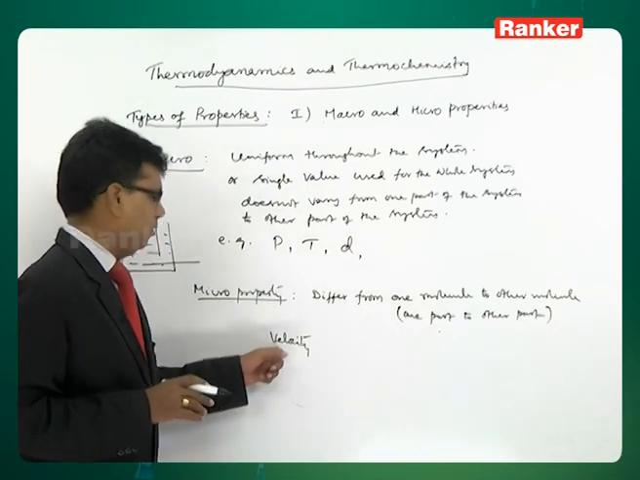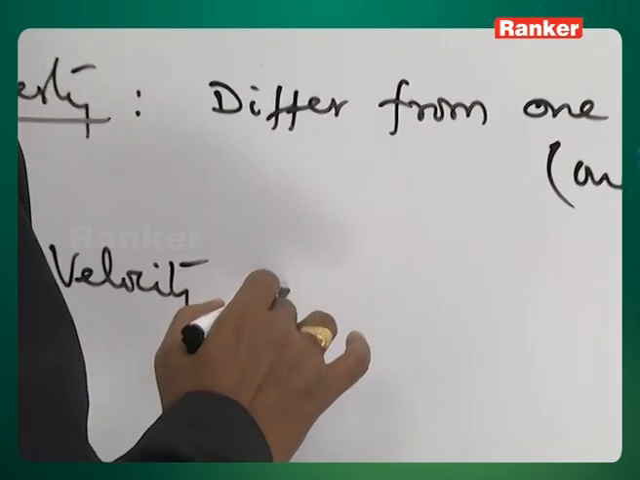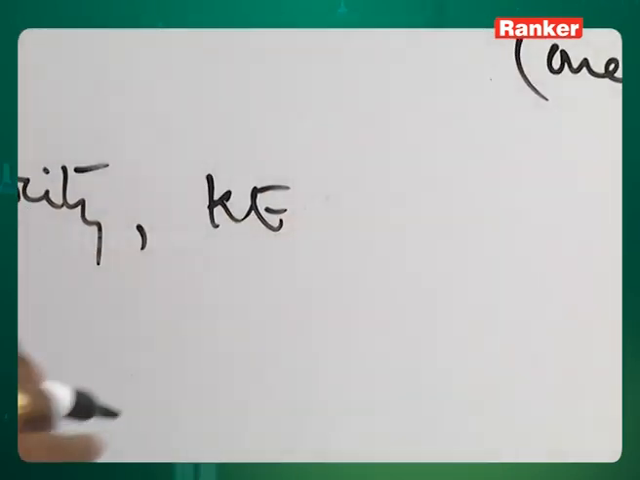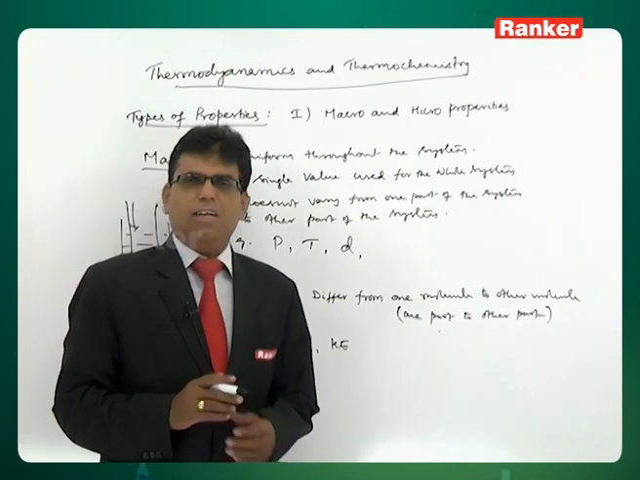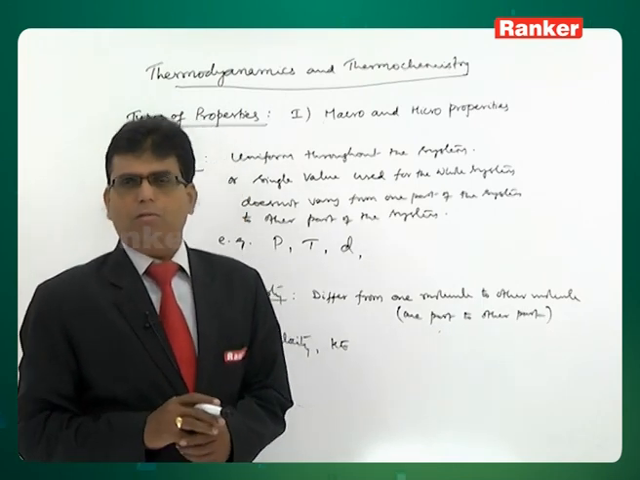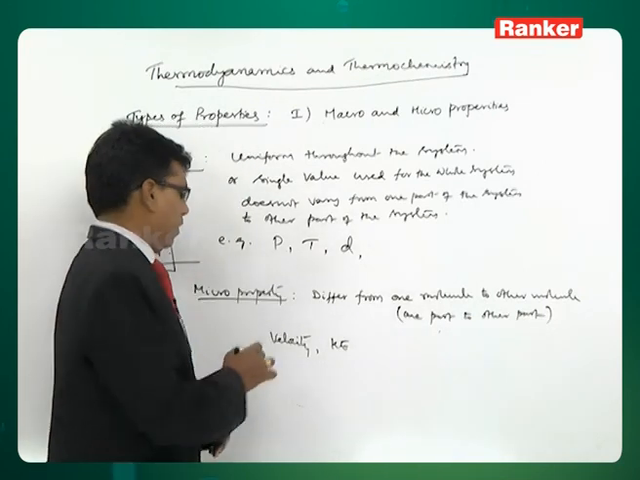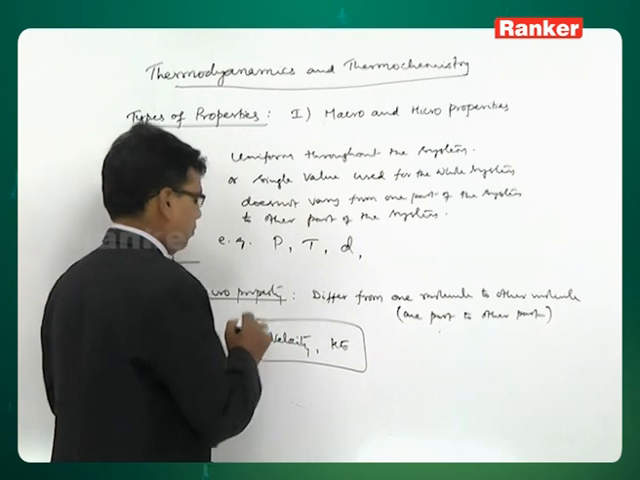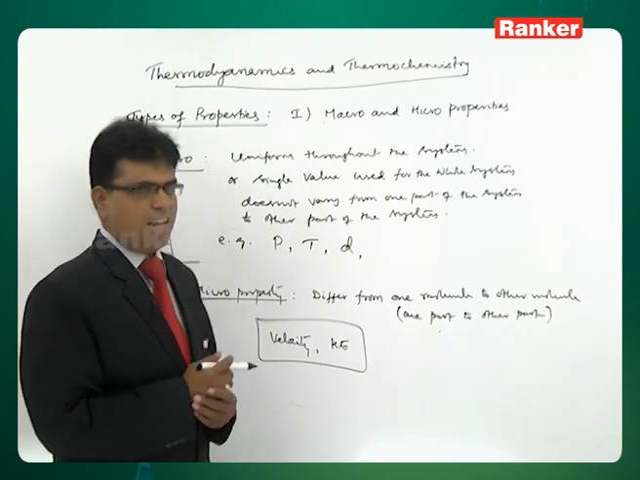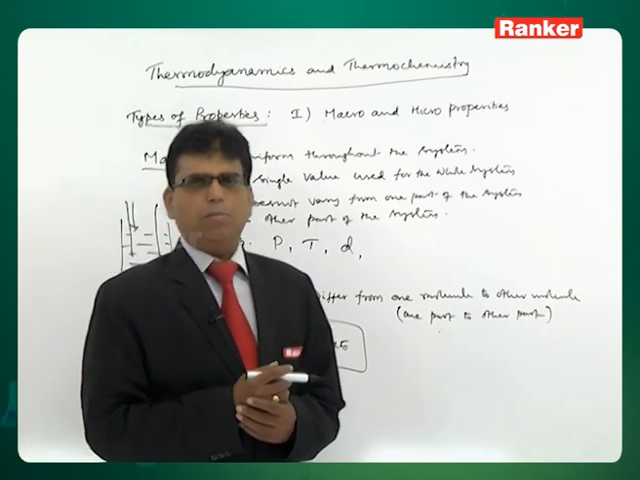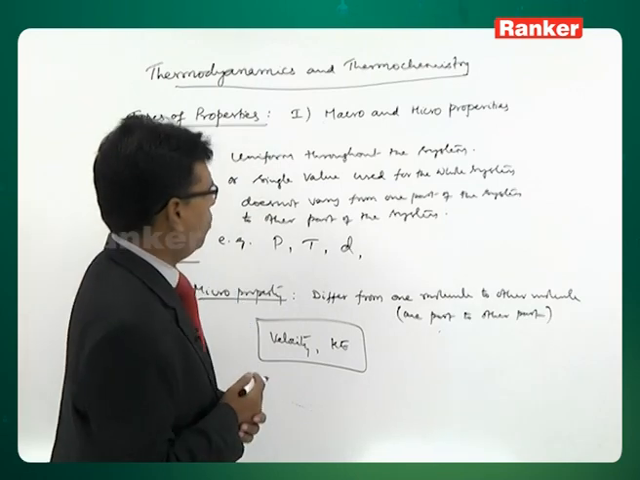Right. That is velocity. Then, as the velocity is different, obviously kinetic energy also will differ. Kinetic energy of one gas molecule and kinetic energy of another gas molecule may not be same. So, like this, any property which is not same throughout the bulk, that is what we call micro property.